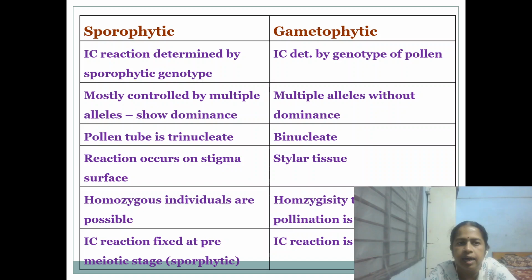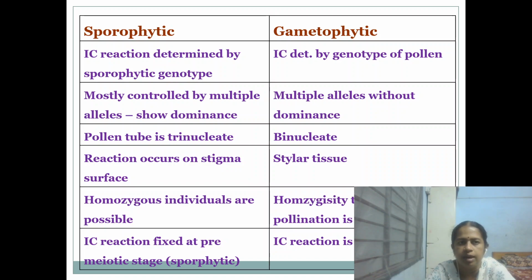The incompatibility reaction takes place in the sporophytic genotype in the case of sporophytic, that is the spore producing parent. In the case of gametophytic incompatibility, the incompatibility reaction is determined by the genotype of the pollen. It is mostly controlled by multiple alleles in both cases, but in the sporophytic system dominance is shown, and in the gametophytic system it is without dominance, that is codominance is reported.